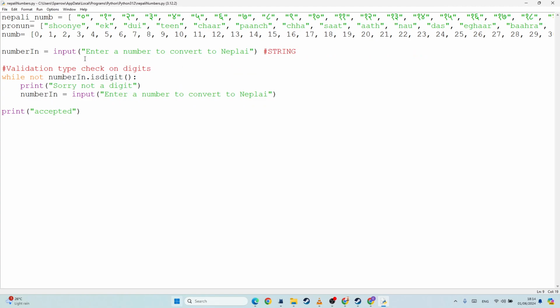Okay, and this is the input and validation section of our Nepali numbers program. Again, I'm just going to build these up in blocks and different videos because it's a little bit easier that way in case I make a mistake or whatever.